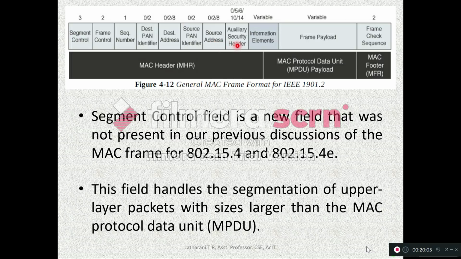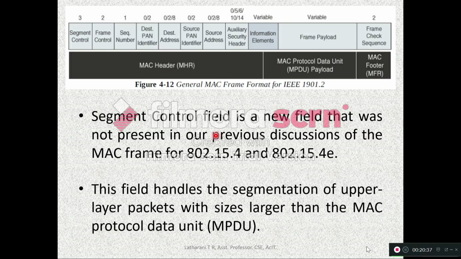Then the auxiliary security header will be activated when the security enable bit in the frame control is set to 1, and then the auxiliary security header will be added into the MAC frame. Then information elements, which we saw in the previous slide, which give key management and SSID features. Then the payload of the MAC frame, and also the frame check sequence, which is the footer.